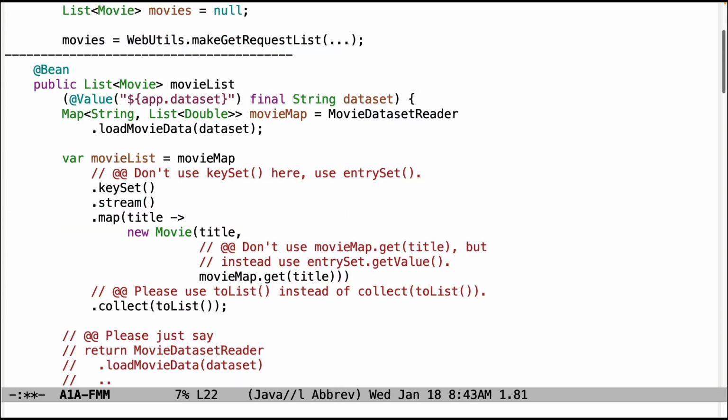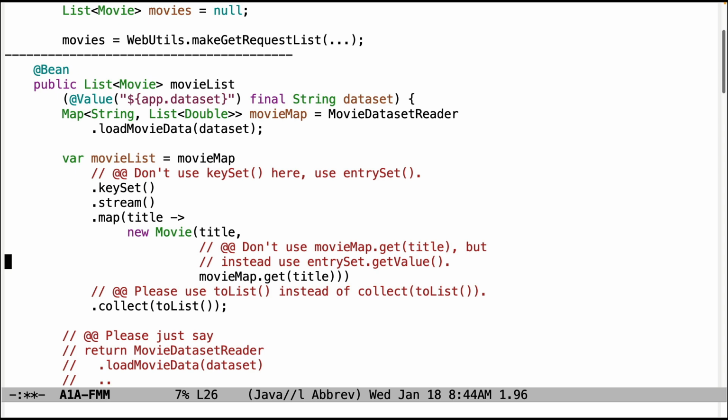When you're doing your movie list stuff, this is in the components.java file for the server. Don't use keySet here, use entrySet, and don't use movieMap.getTitle, because that requires yet another lookup. Instead use entry.getValue, because you should have an entry set, not a key set.